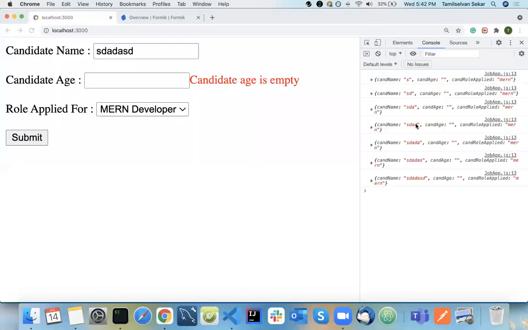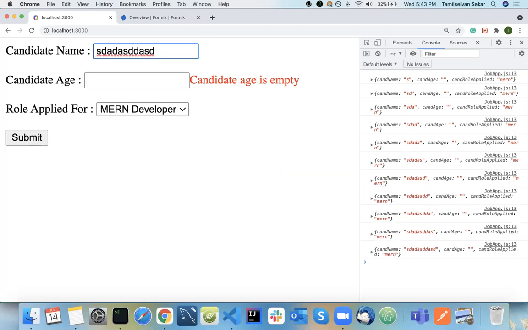Okay, now, if you're clear on this, how do we overcome this? The basic understanding is I didn't touch this particular field at all, I just typed in here. So in order to do that, we need to track whether each and every form field is touched or not. When I touch this particular field alone, I need a tracking that this field is touched, and the error message should be thrown only for this particular field.